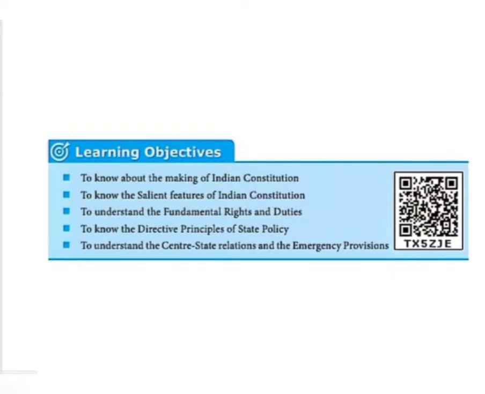Everything is given in the directive principles of state policy. Finally, we are going to understand the relationship between the central government and the state government, as well as emergency provisions.